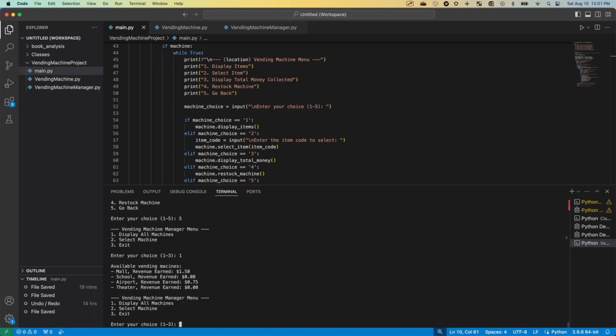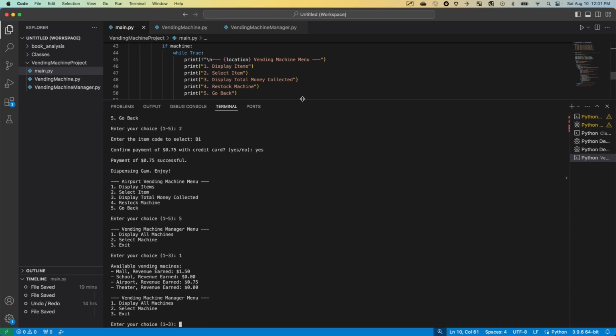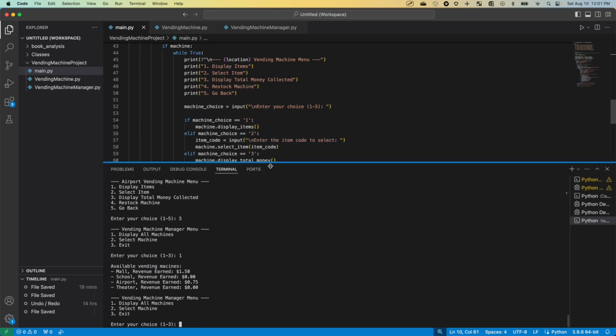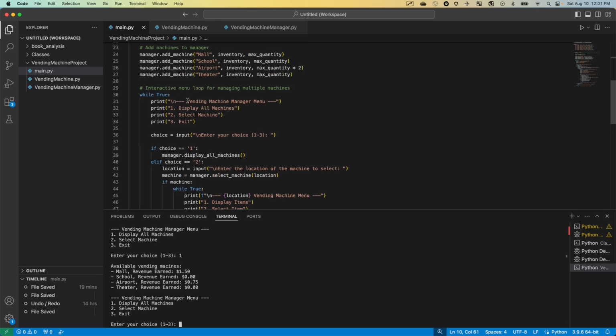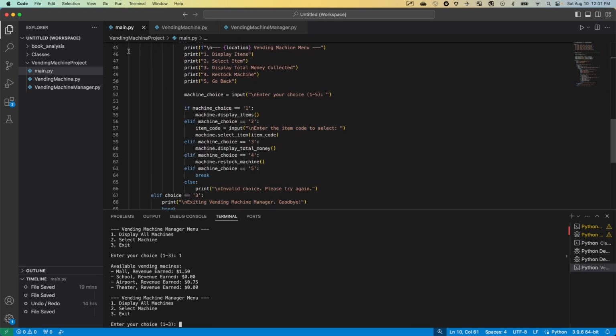Let's look at all our machines. You see our airport has earned 75 cents. Our mall has earned $1.50. So that's the functionality of that, guys. I think it's a pretty cool little program demonstrating our classes and classes interacting with each other, and a main program that brings it all together and runs operations.